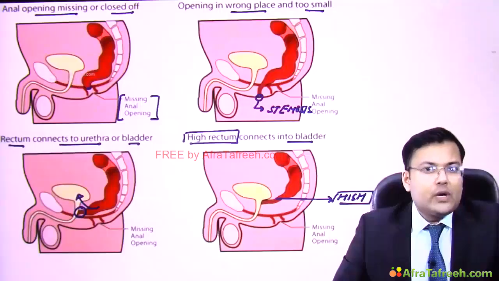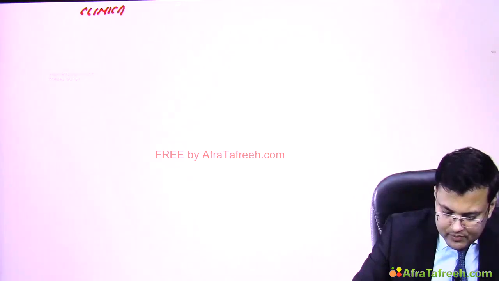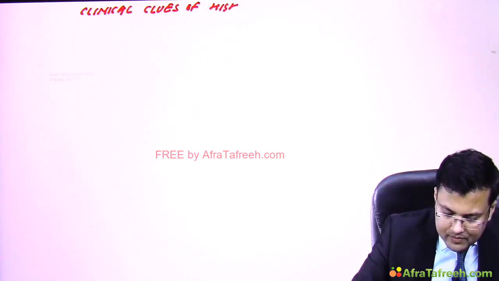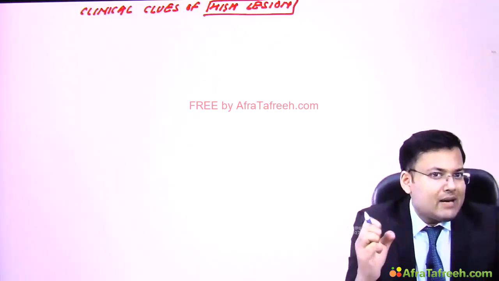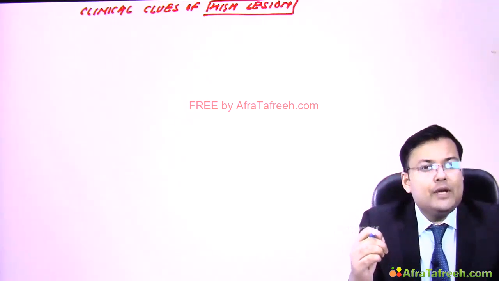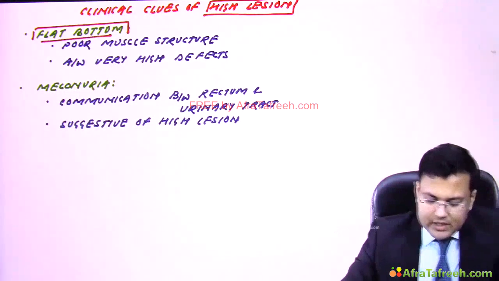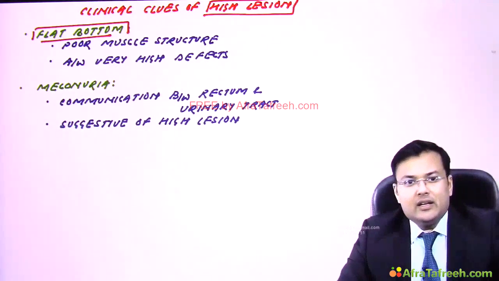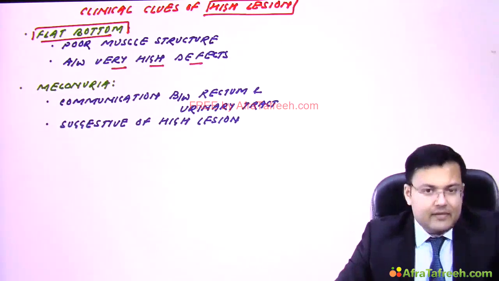So first see, what are the clinical clues of high lesion? Generally, whenever we are performing the evaluation, these patients have a flat bottom, meaning poorly developed pelvic floor muscles. So there are poor muscle structures, and generally patients who have a flat bottom have very high defects.